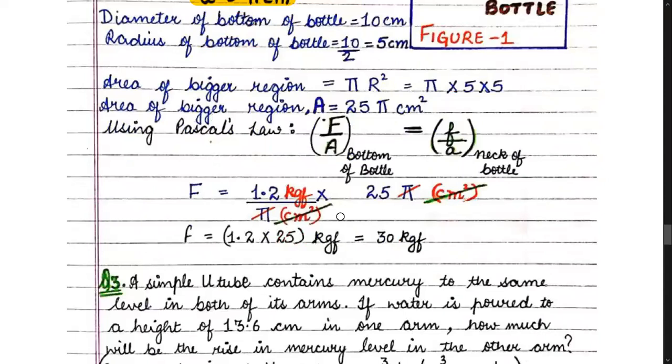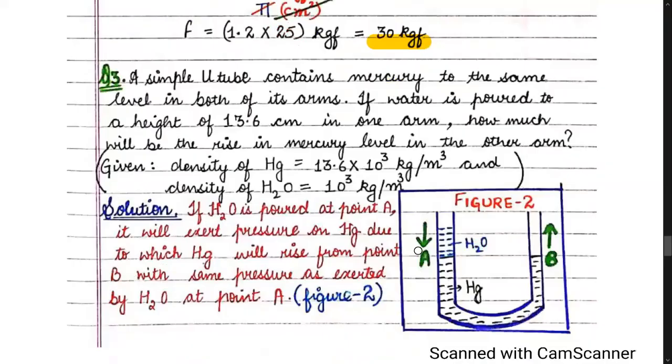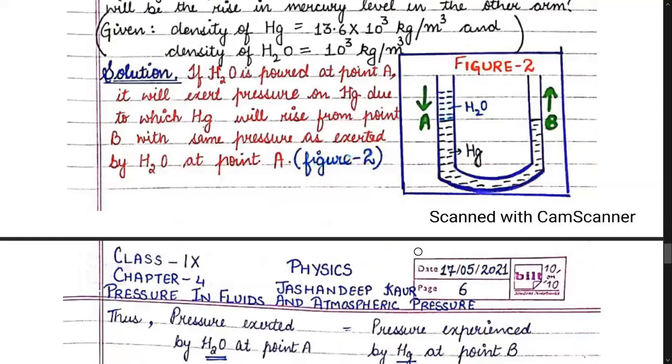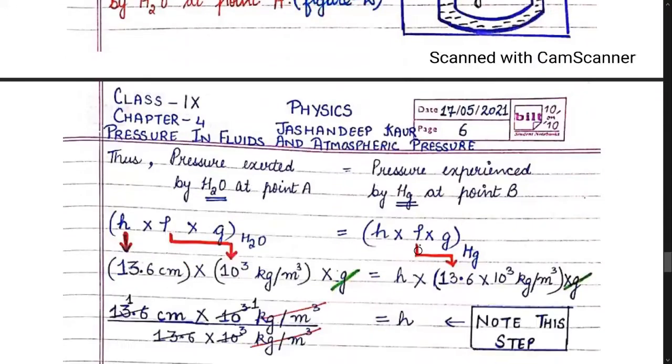So putting pressure as force upon area and substituting the values of small f, small a and capital A already calculated above, we can find the value of capital F, which comes out to be 30 kilogram force. So similarly, now you can do question number 3 given in the PDF.